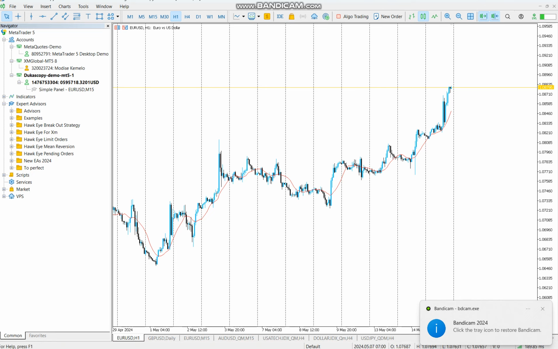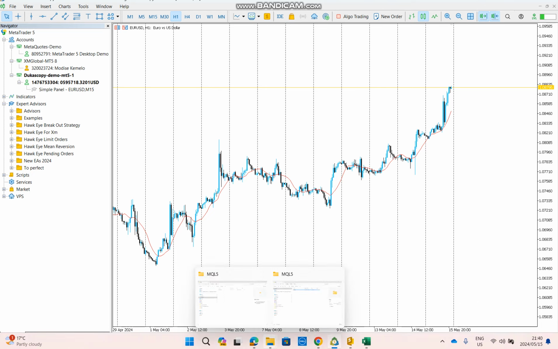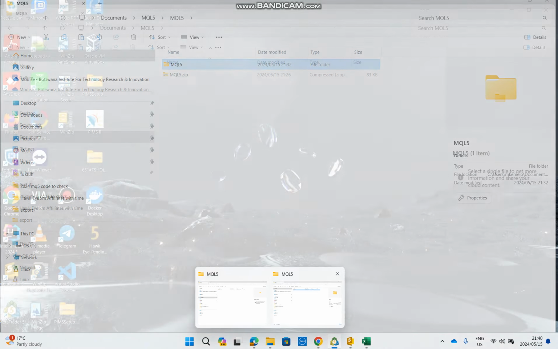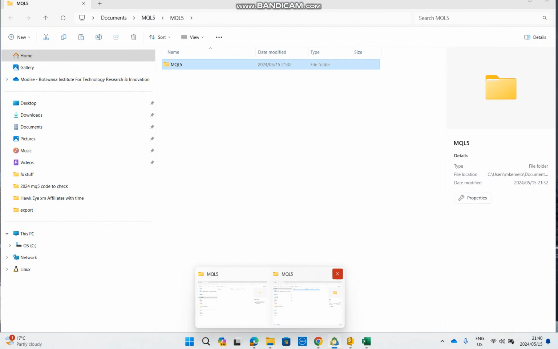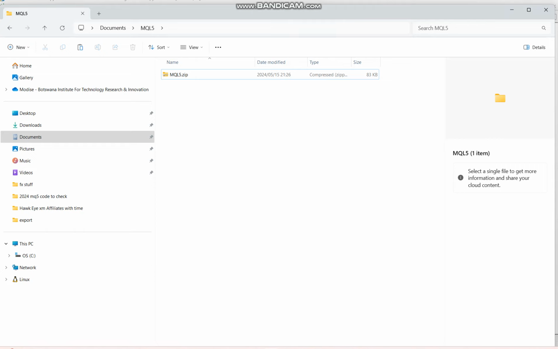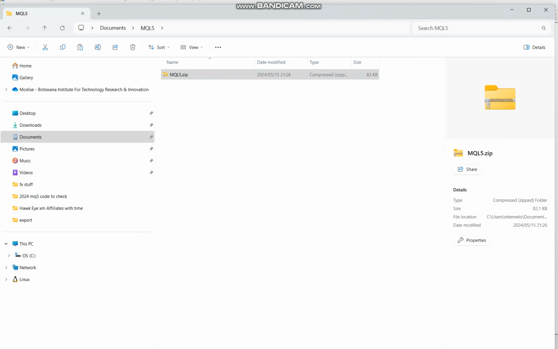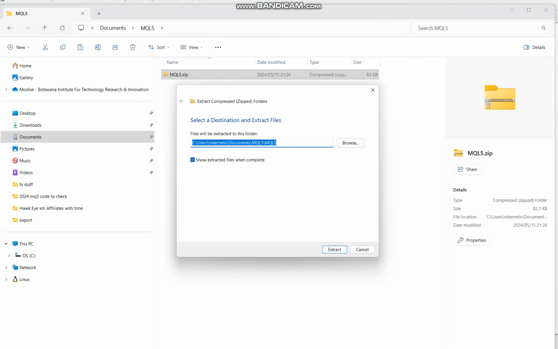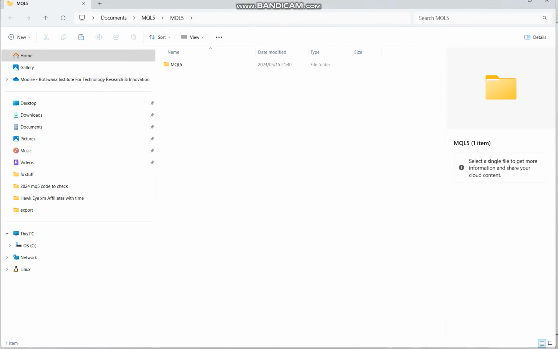This is an installation video for Hawkeye bots. After you download the robot, you get a folder like this. Extract the folder. Copy the extracted folder.